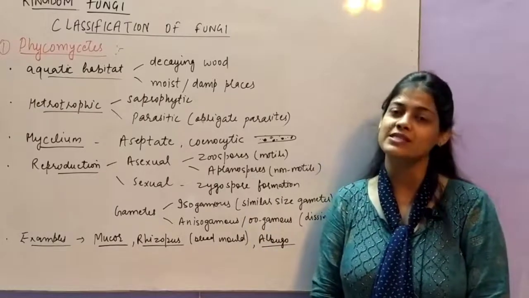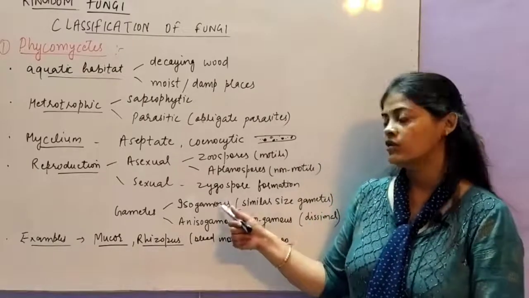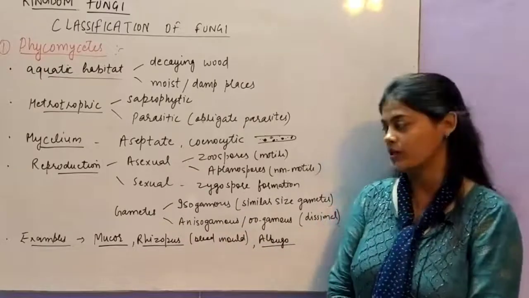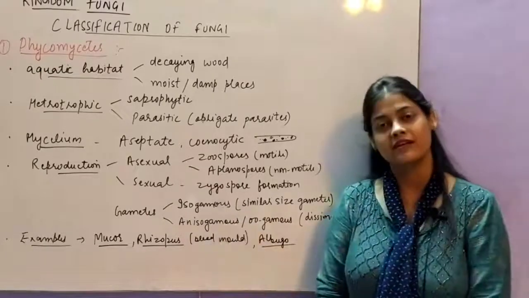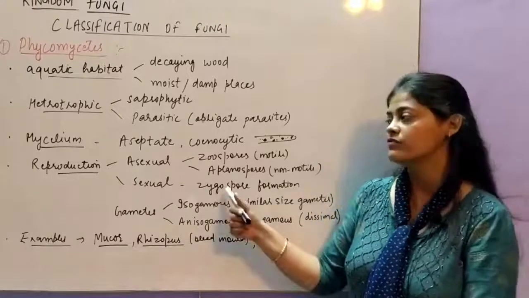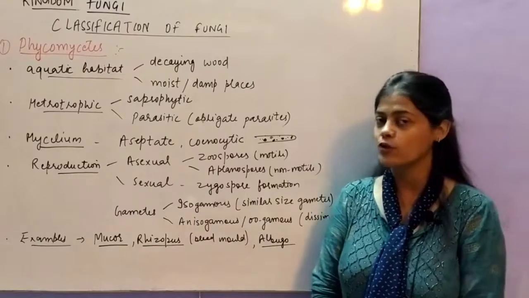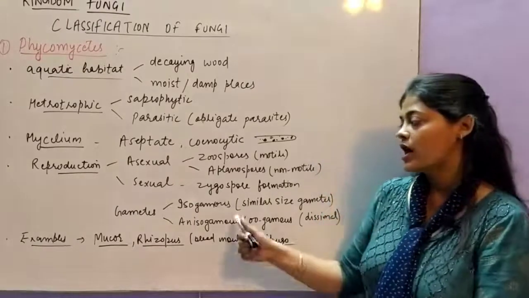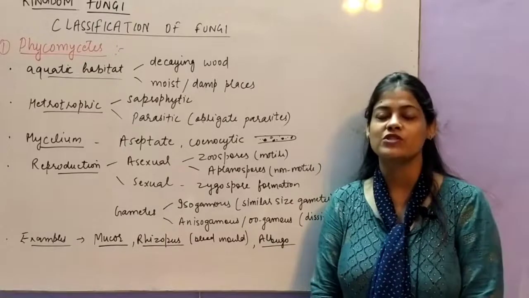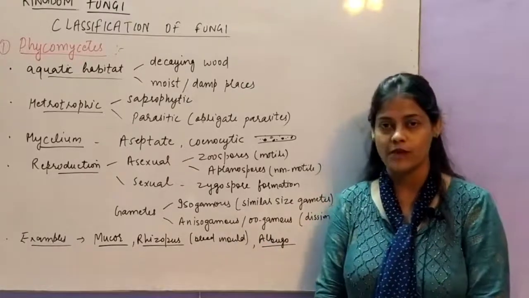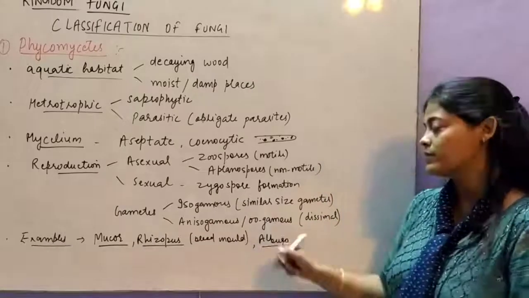ठीक है, तो ये वो कंडीशन होती है जिसमें दोनों gametes morphologically same होते हैं. और anisogamous is the condition in which the 2 gametes, because we are talking here about sexual reproduction, और sexual reproduction में हम 2 gametes को consider करते हैं. तो यहाँ पे अगर दोनों gametes morphologically similar नहीं हैं, then this condition will be called as anisogamous, या फिर हम इसको oogamous भी बोल सकते हैं.